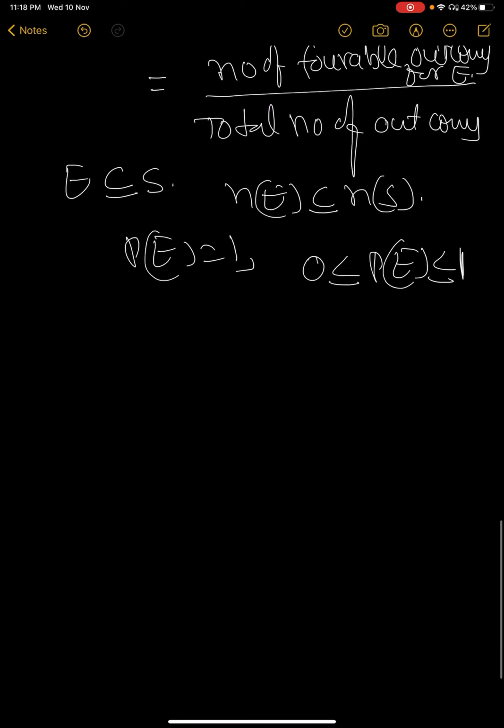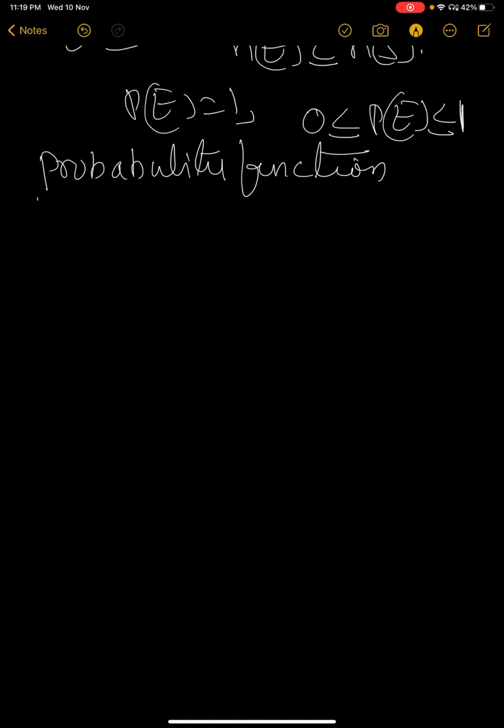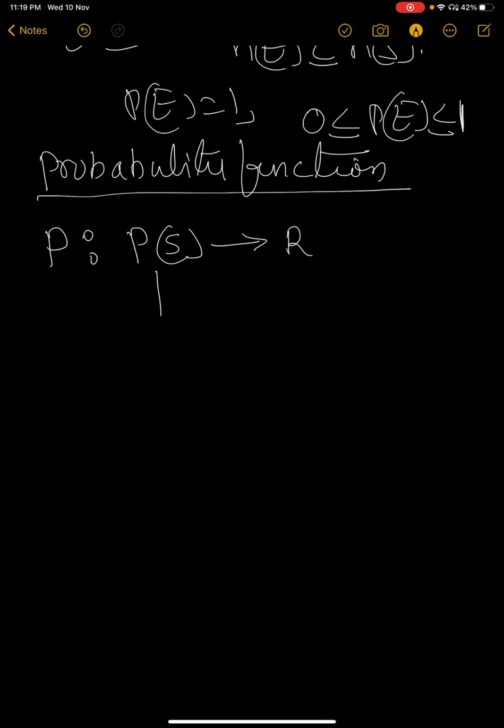Next one is the probability function. How do we define a probability function? It is represented by P, like a function f. It is from P(S) to R. But what is P(S)?